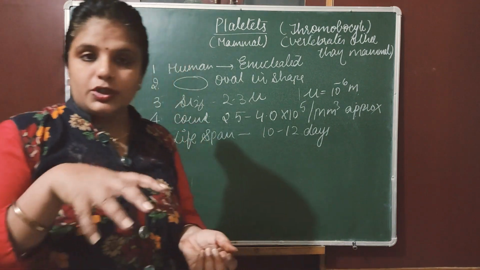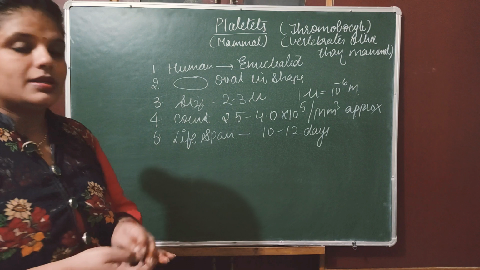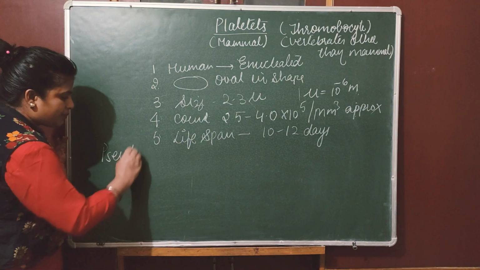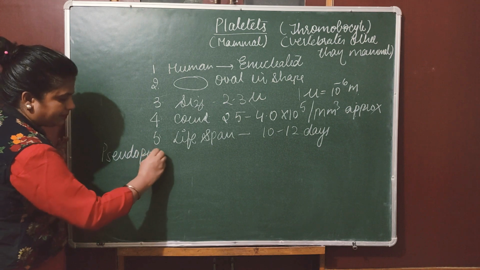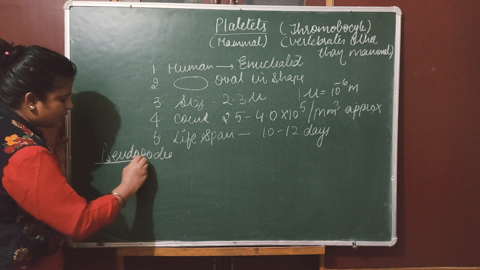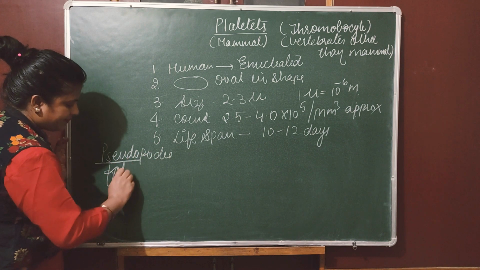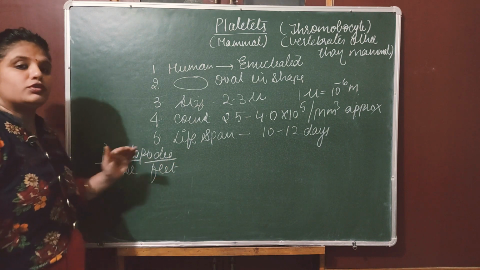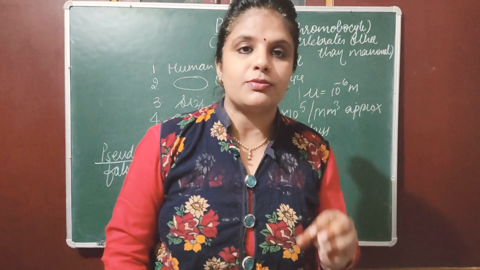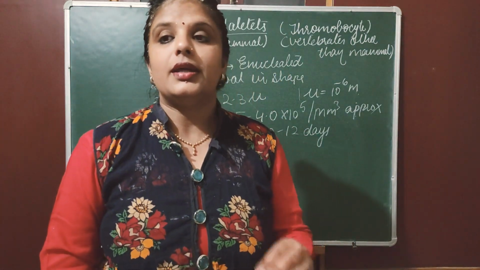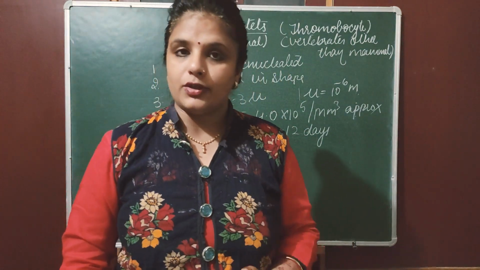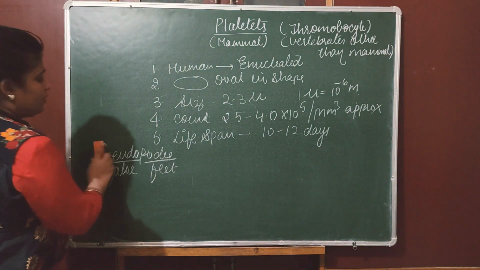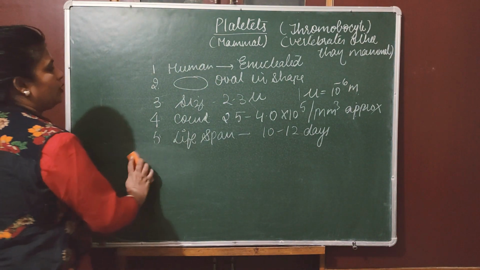They produce pseudopodia. What is the meaning of pseudopodia? Pseudopodia means false feet. Pseudo means false and podia means feet. They are able to produce false feet, and because of these false feet, they are able to do phagocytosis. Clear? Now, what we have to understand is the process of blood clotting.